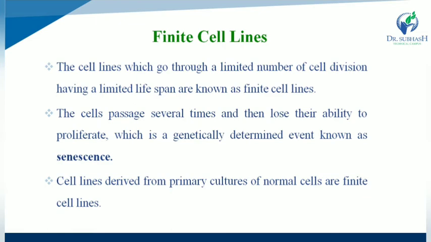The cells pass several times and then lose their ability to proliferate, which is a genetically determined event known as senescence. So cell lines derived from primary culture of normal cells are finite cell lines.